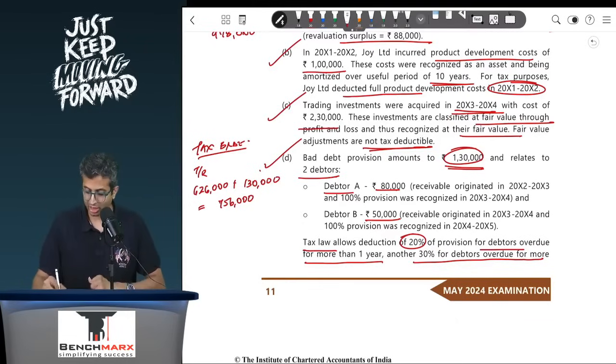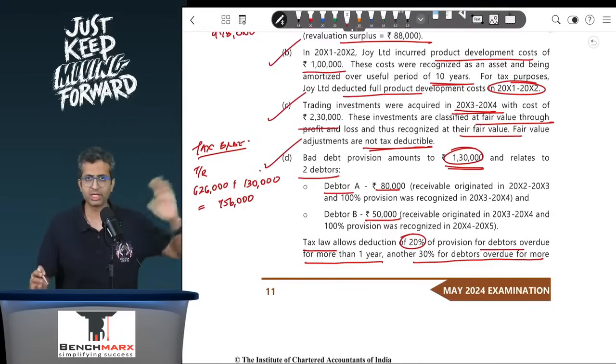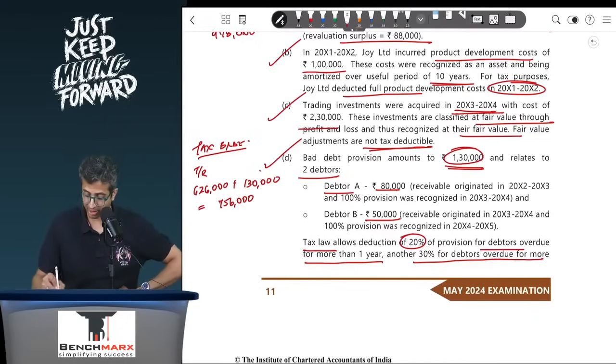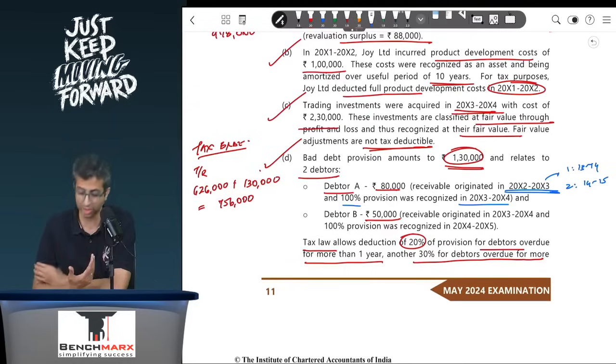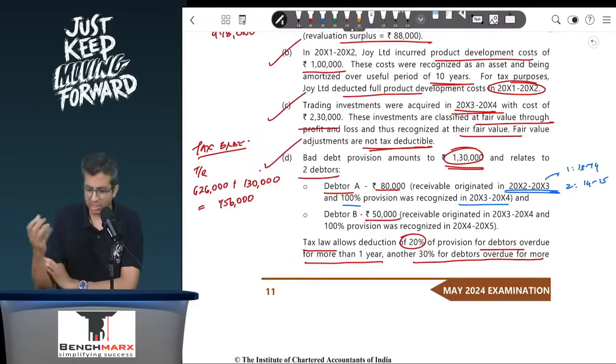Now when you look at debtor A, in books you have recorded the entire 80,000 as bad debt. However, as per income tax law, what is the bad debt to be recorded? Well, the receivable originated in the year 12-13 and 100% provision was recognized in the books, which means the first year would be the year 13-14 and the second year would be the year 14-15. Over here, we don't know which date these debtors originated, but they would have originated during the year. Let us say, for simplicity, somewhere in the middle of the year.